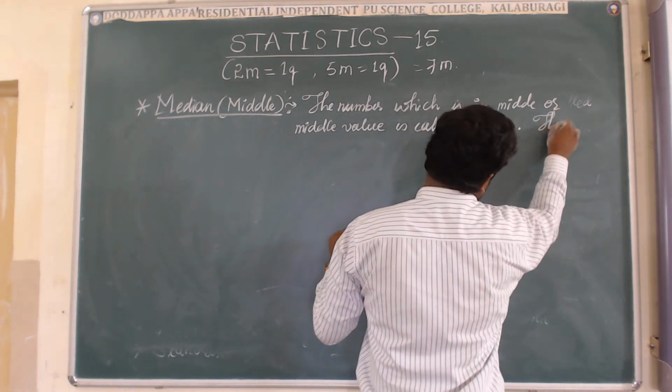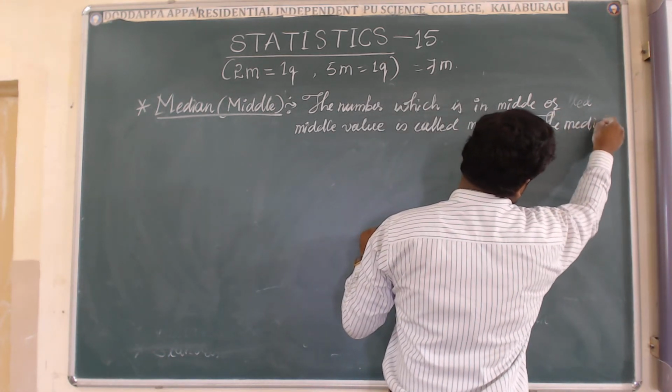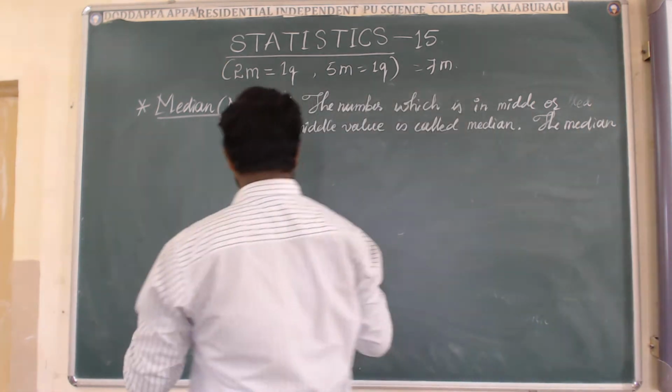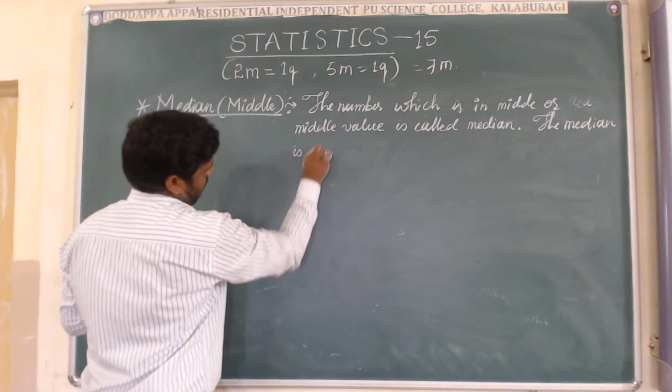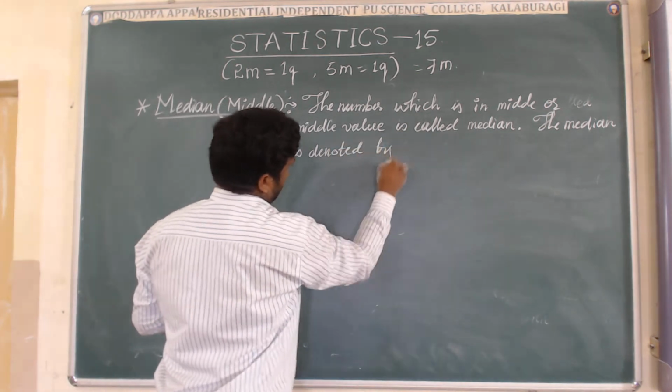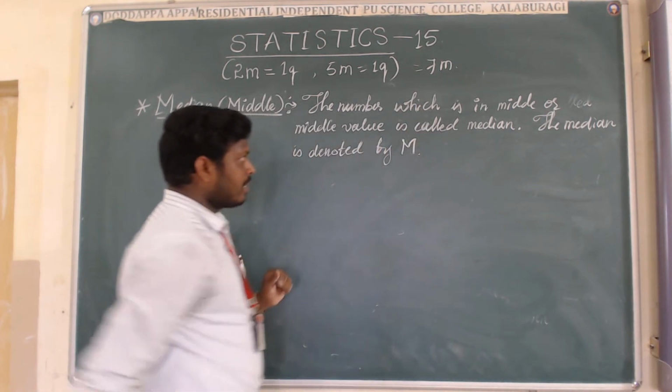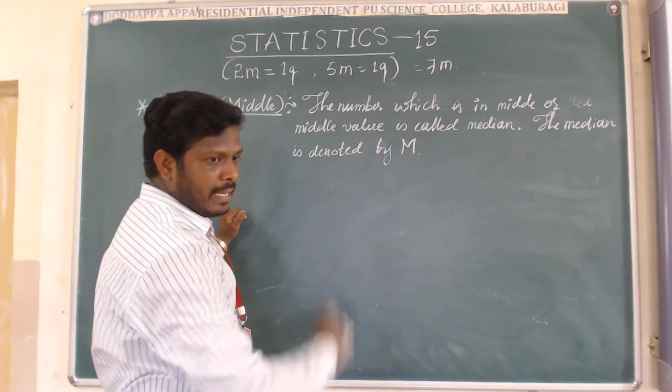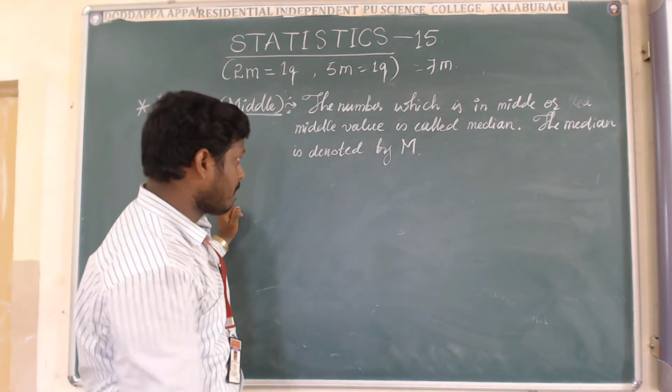The median is denoted by capital M. The capital M stands for median in this chapter.